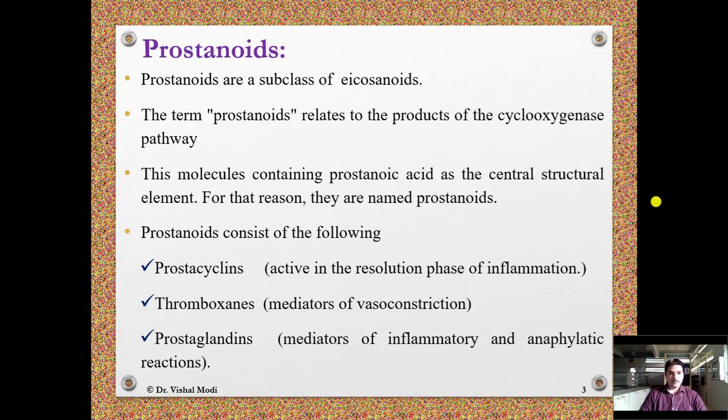Prostanoids. Prostanoids are a subclass of eicosanoids. The term prostanoids relate to the product of the cyclooxygenase pathway. These molecules contain prostanoic acid as the central structure element, for that reason they are named prostanoids. Prostanoids consist of the following types: prostacyclin, thromboxane and prostaglandins.